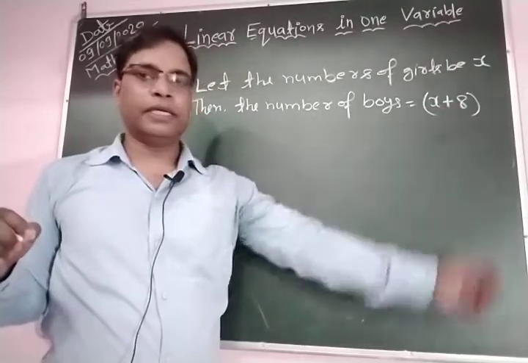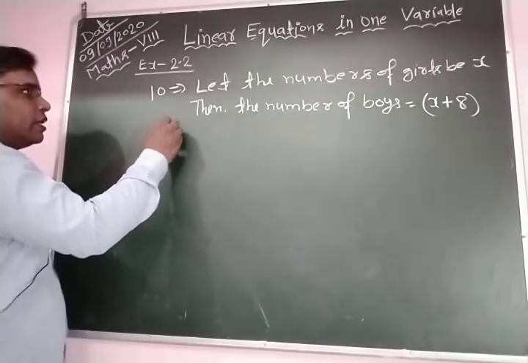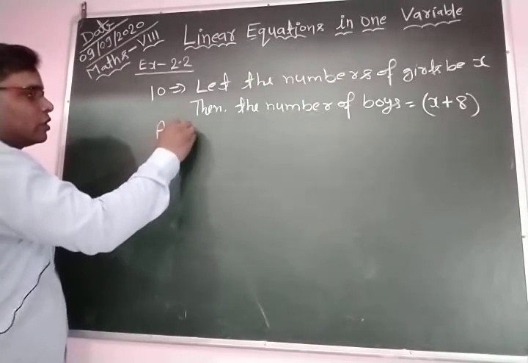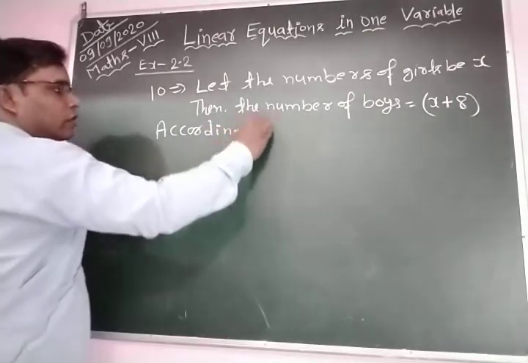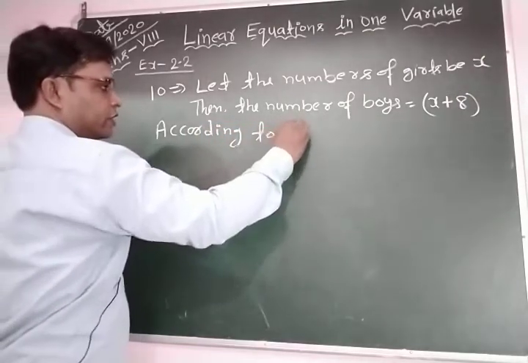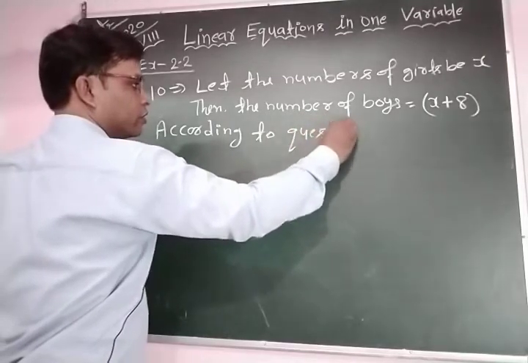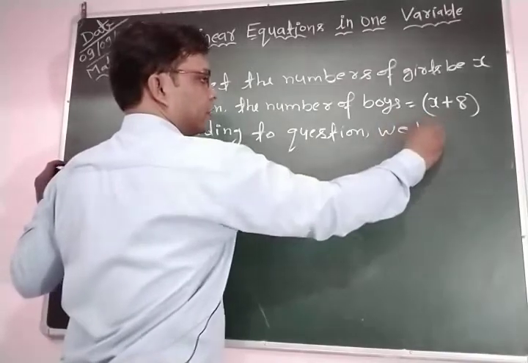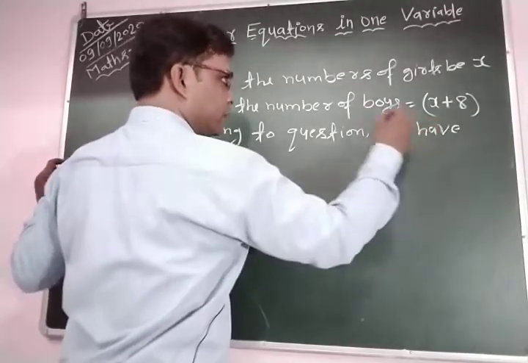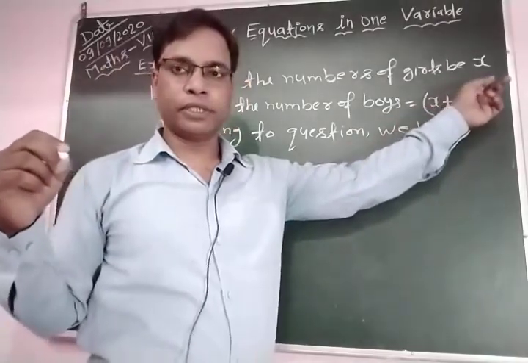Also the given ratio: if you find their ratio, boys to girls is 7:5. So according to the condition in the question, what is the boys to girls ratio? Boys to girls ratio means number of boys by number of girls.